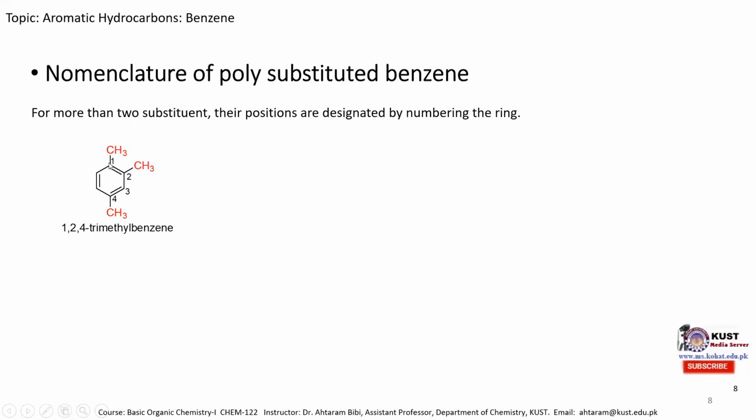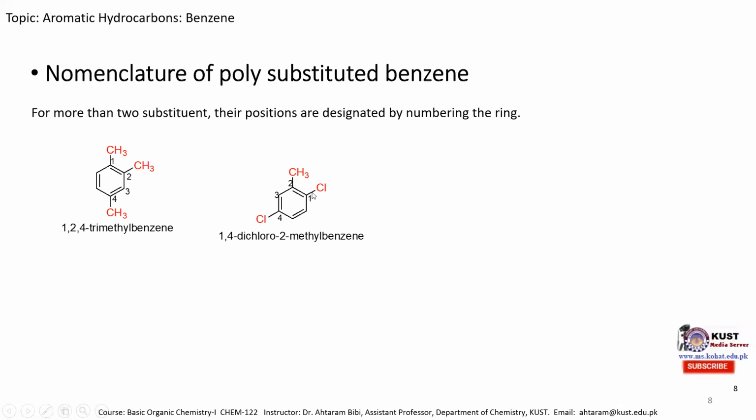So at position 1 is a methyl group, position 2 is a methyl group, and position 4 is a methyl group. So we use the prefix trimethyl as 3 methyl groups are present, so trimethyl benzene, and we will represent the numbers of the carbon atoms which bear the substituent. So at position 1, position 2, and position 4, the methyl groups are present. So we represent it as 1,2,4-trimethyl benzene.